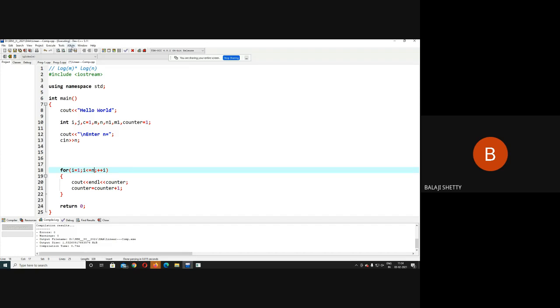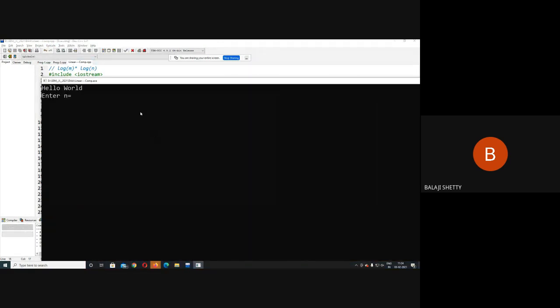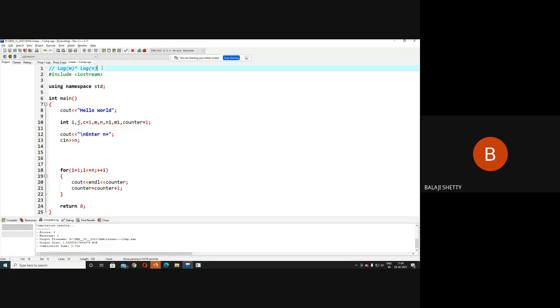Again run the code. Enter value of N, suppose I enter 16. How many times did the loop get executed? 16 times. So what is the complexity of this code? The complexity of this code is big O of N. What is this N? N is the counter here. N is the size of the for loop.